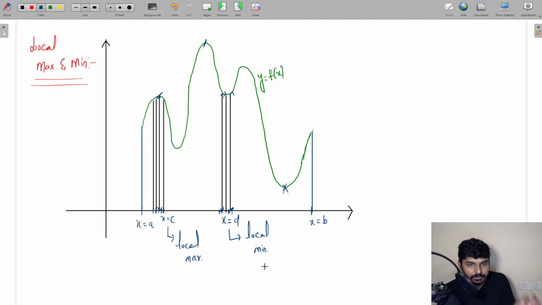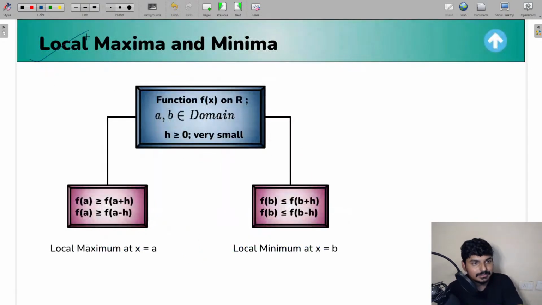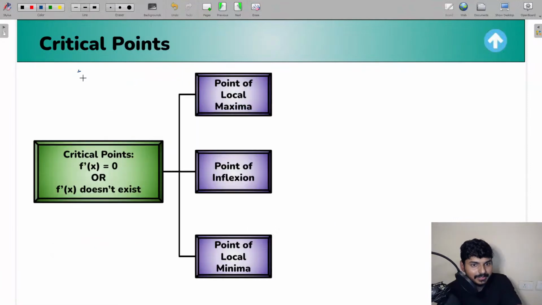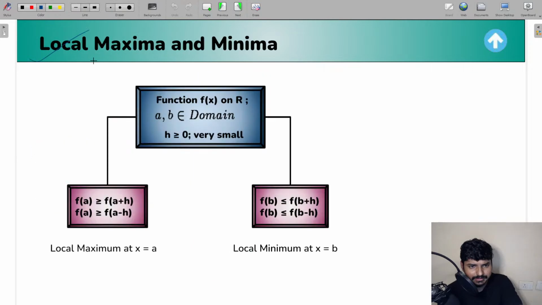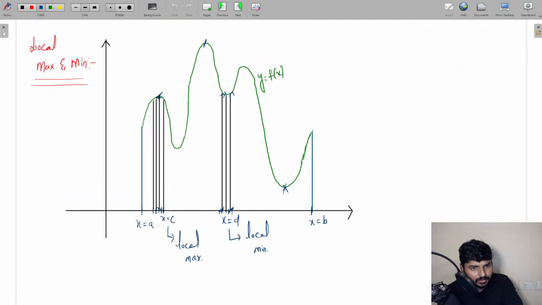So guys, I hope this concept is clear for you. How to identify local maximas and local minimas? From the diagram it's going to be clear for you. Whenever you see a peak point, it's always a local maxima. And whenever you see a minimum point, it's always going to indicate a local minima.